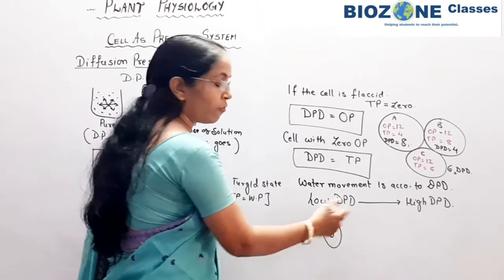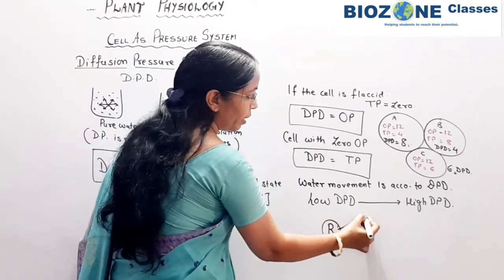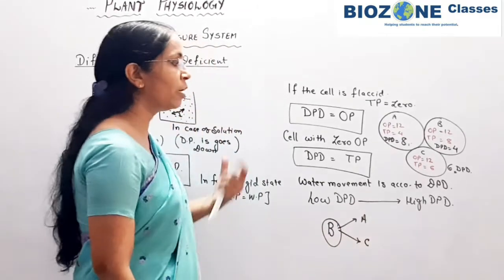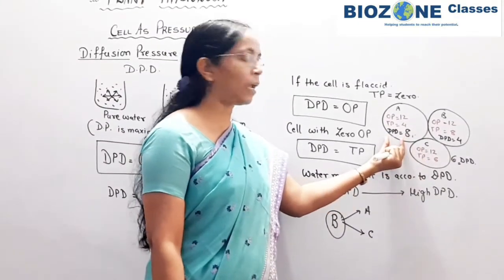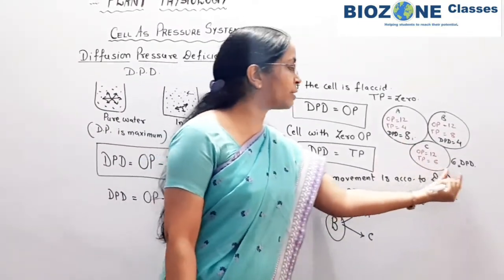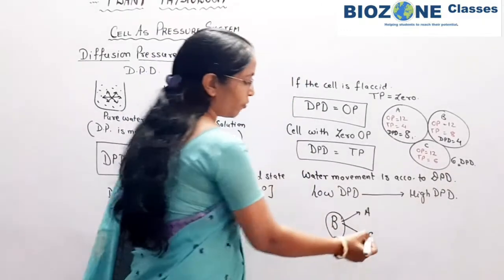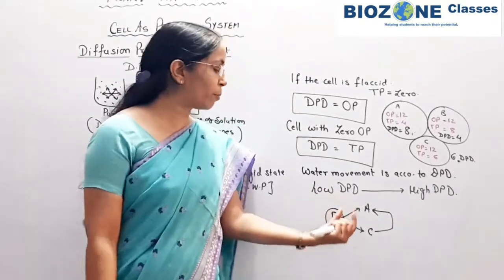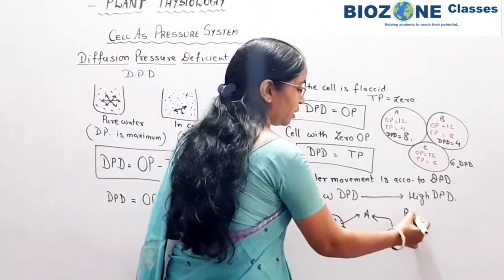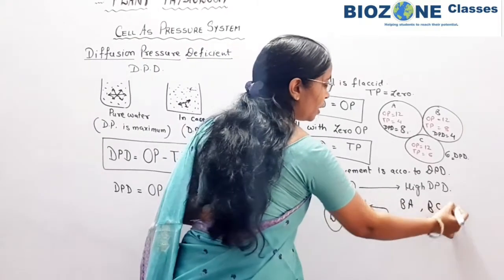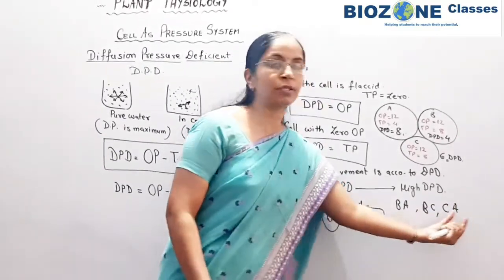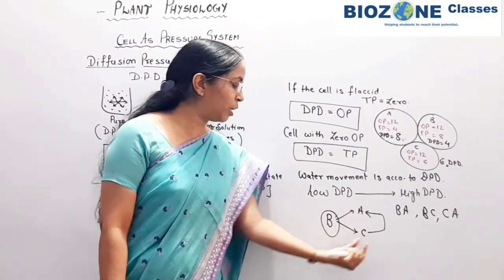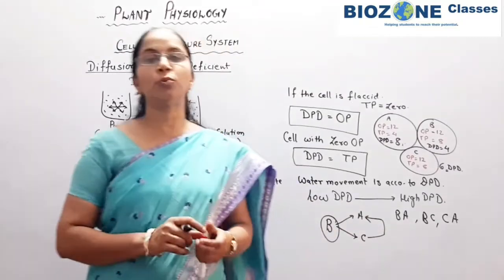So from B cell, water is moved towards the cell A, and from B cell also water is moved towards the cell C. As well as in between C and A, if you observe, the C cell is having the low DPD. So water from the C cell is moved towards the A. So this part you remember, sometimes options are provided in this way: BA, BC and CA. So in this case, this is the correct option: water from B to A, water from B to C, and then the water is moved from C towards the A cell.